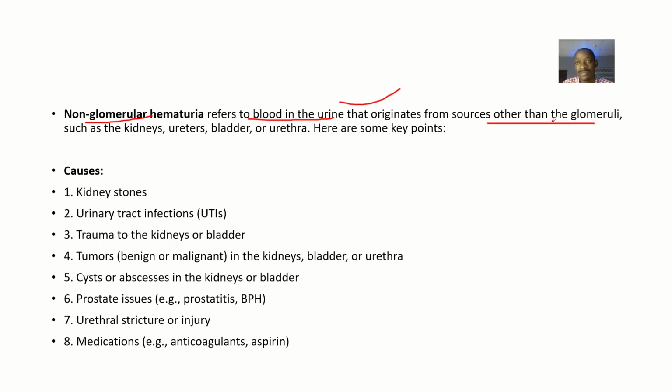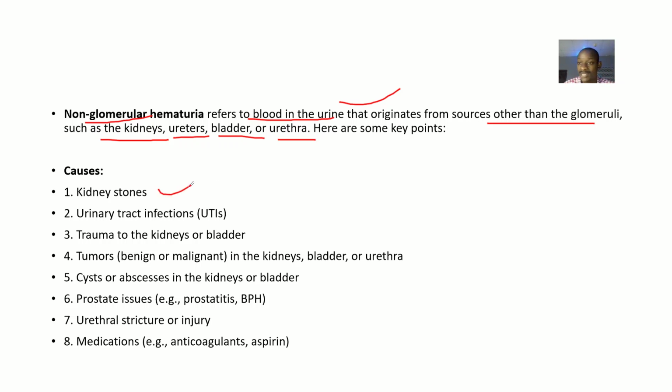Now, note this. The glomeruli is part of the kidney, but the kidney also has other parts. So if it is originating even from the kidney, but from other parts other than the glomeruli, it is still non-glomerular. Okay? We have other parts such as what? Kidneys, ureters, bladder, urethra. Okay? Now, what could be the causes?